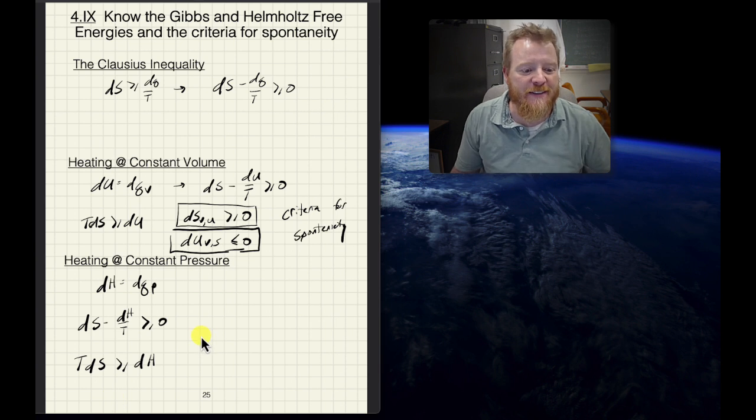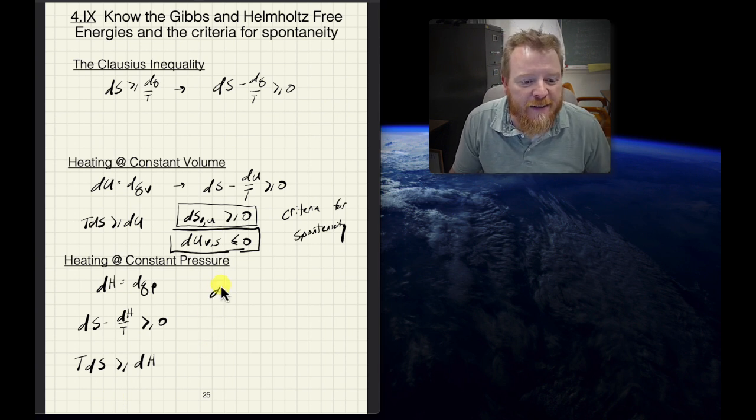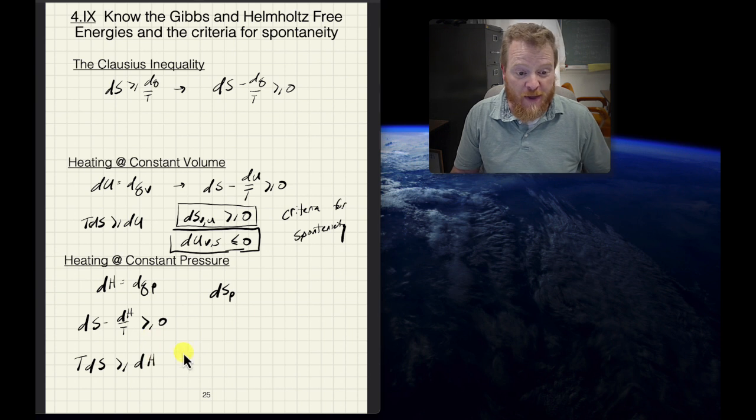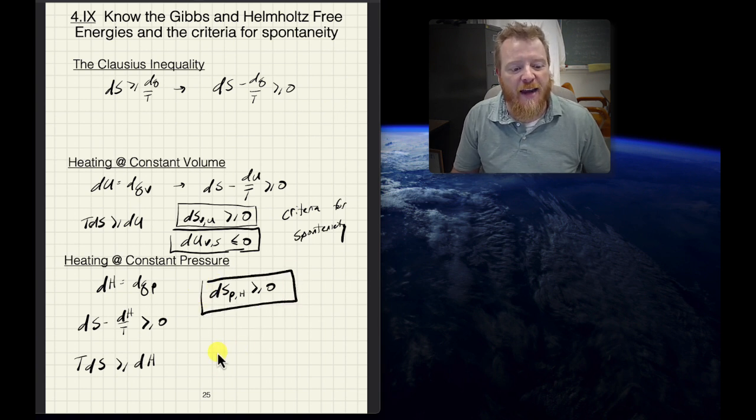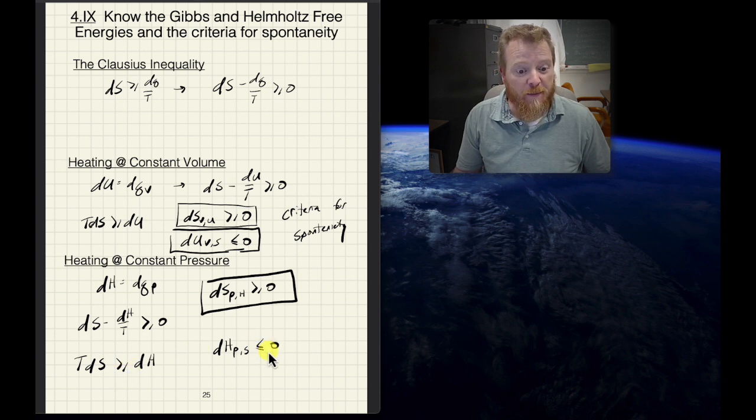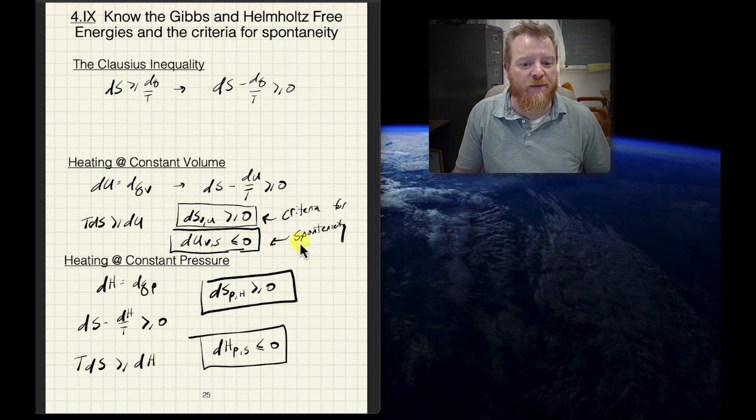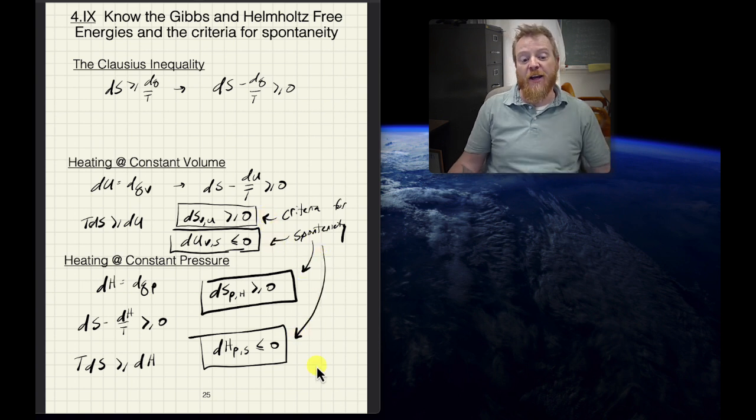And now we can play this exact same game. So we recognize dS at constant pressure. And now in this case, if we hold enthalpy constant, we can see that quantity must be positive for a spontaneous process. Okay, so let's box that off. And then now if we look at changes in enthalpy at constant pressure, now we'll do the same thing. We'll hold entropy constant, and we can see that that quantity must be negative for a spontaneous process. So just like that, we've developed 4 criteria for spontaneity.